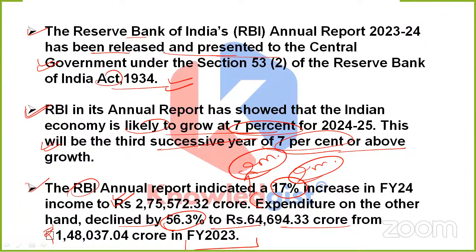See, you have to remember the GDP growth, that is 7% for financial year 24. Then you have to remember this amount, which is the income of financial year 24. And in case you are not able to remember the whole comparison when we talk about expenditure, then remember how much it has declined by. So expenditure has declined in financial year 24 by 56.3%. And what is the new, current exact figure? That is rupees 64,694.33 crores. Clear?